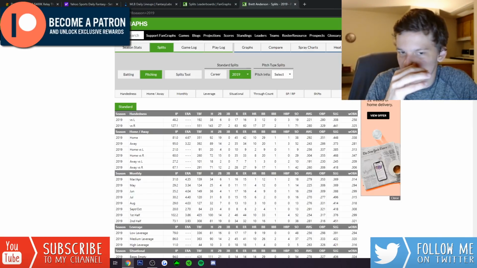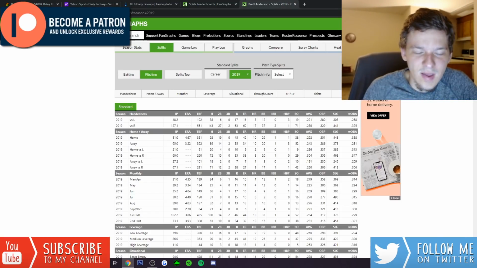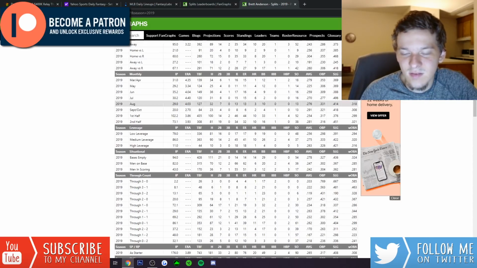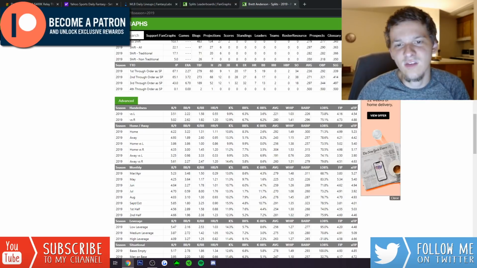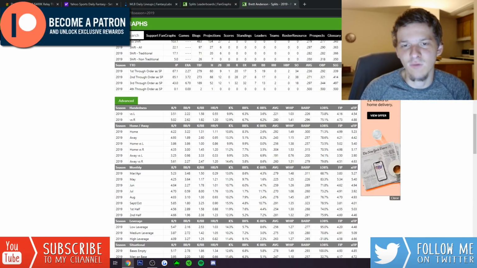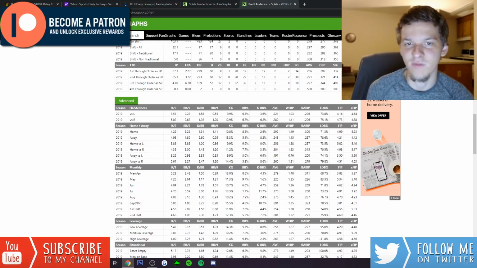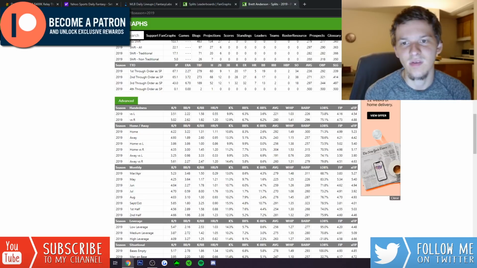Take a look at his numbers last season. In terms of wOBA allowed to righties, he did allow a .325 wOBA to righties. Gave up 1.2 home runs per 9 to righties, but you've got to think, I mean, he pitched a lot of his games in Oakland in that very pitcher-friendly ballpark. Now he's going to be pitching in Miller Park, which is much less favorable for pitchers. It's more favorable for hitters. I think we're going to see Brett Anderson give up a lot more home runs this season.